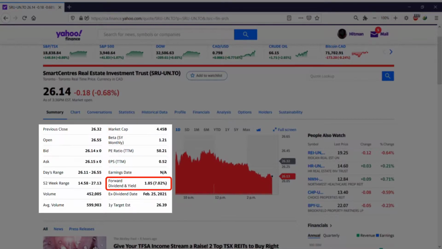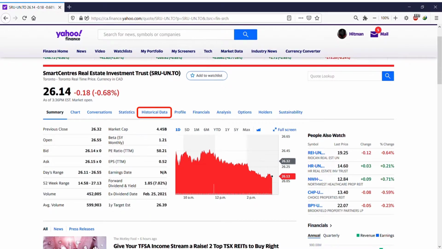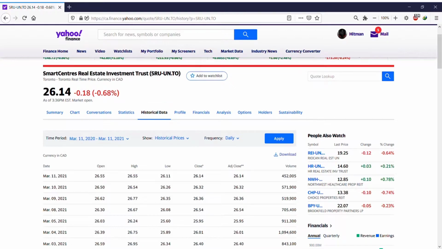But before that, to find out whether the company pays monthly or quarterly, let's go to the upper section, to historical data. Here, forget about the time period and everything else, frequency daily. If you click on show historical data, you can see that it gives you two options: dividends only, stock splits.